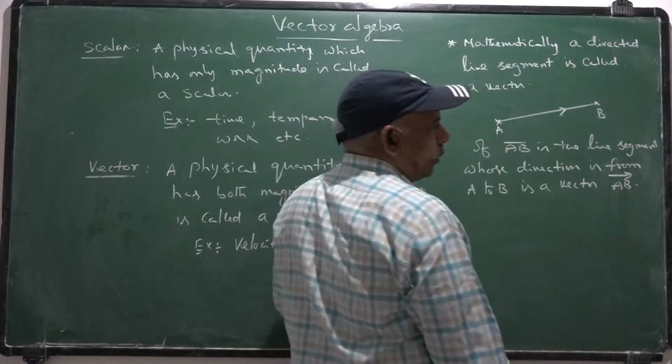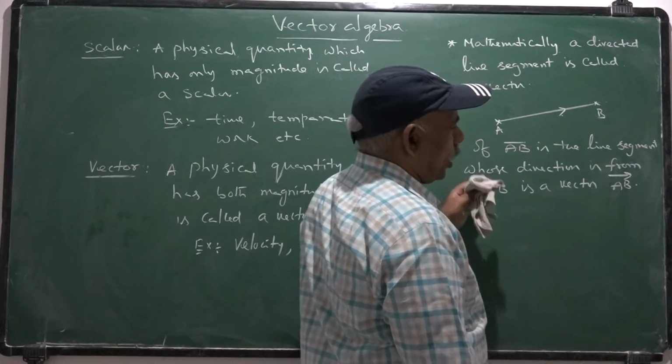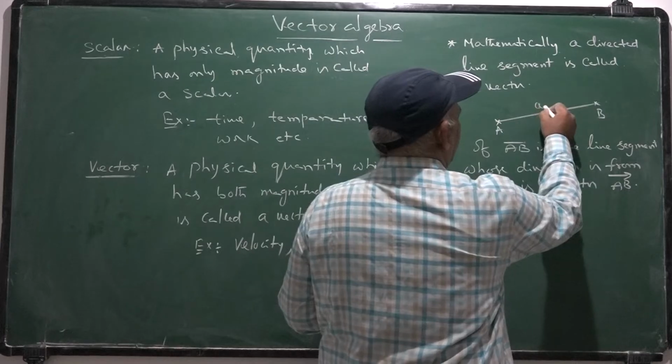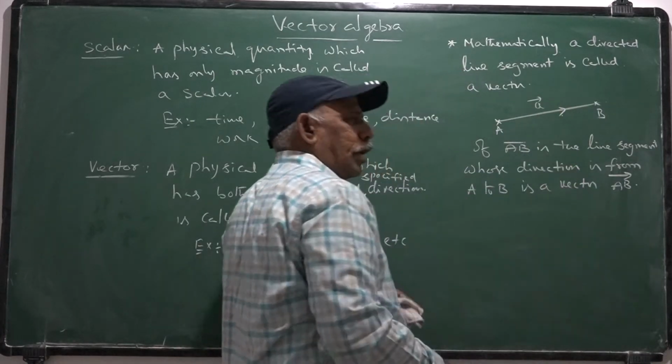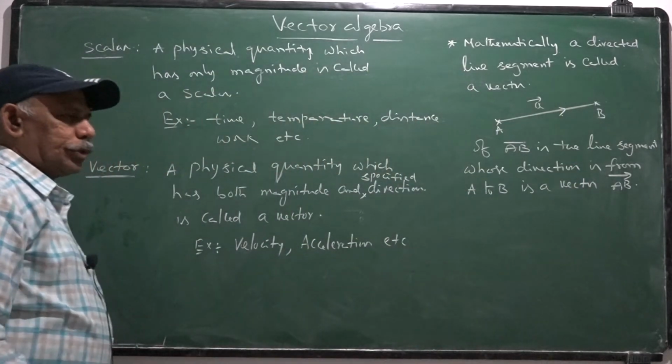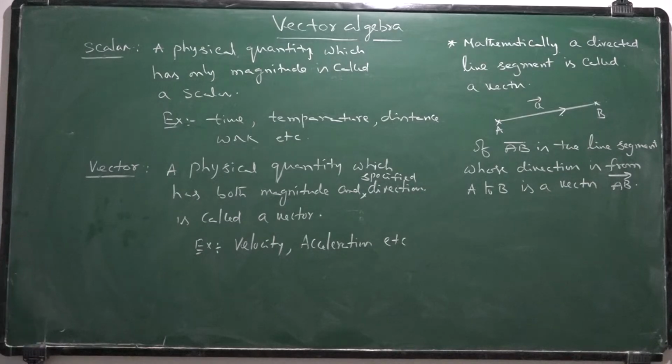It may also be denoted by small a bar. In notation, you can take either small a bar or small b bar or small c bar, whatever it may be.